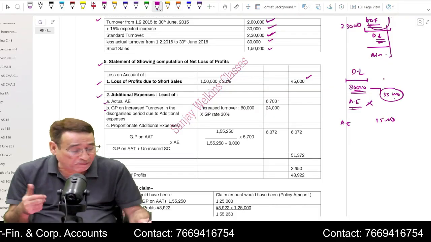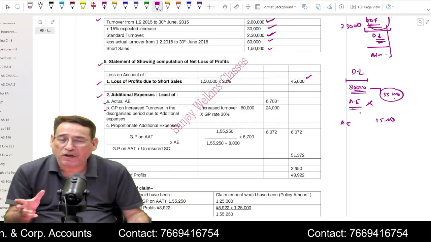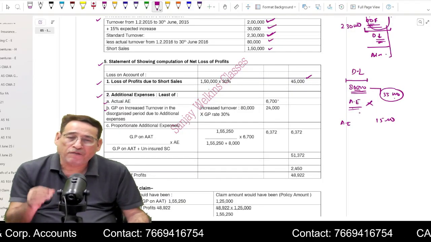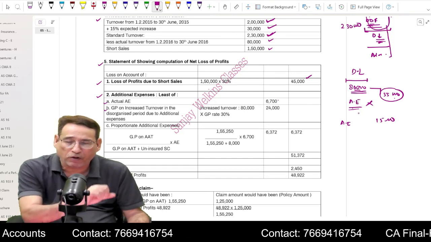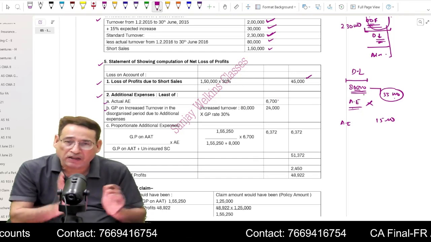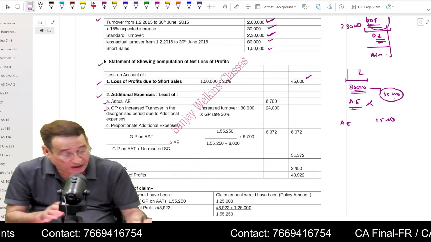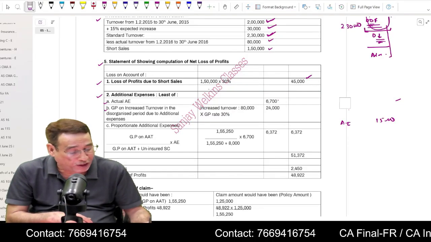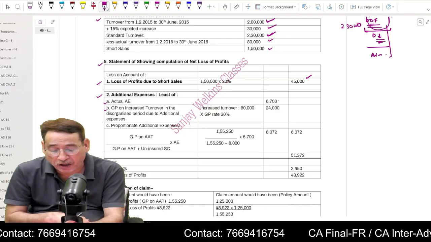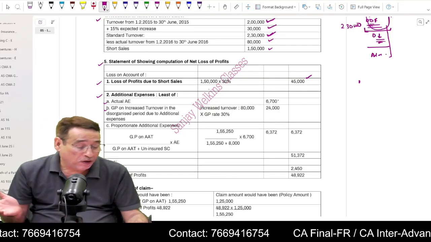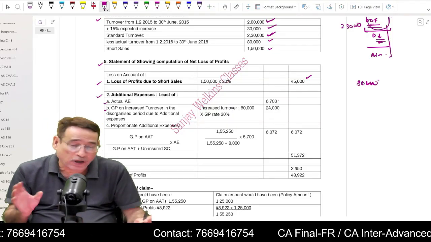But sometimes this information is not given in the question. That if additional expenses would not have been incurred, this would have been your sales. If nothing is given in the question, and in this question nothing has been given, to be very honest with you, it has been given only this much, that your sales in the dislocated period is 80,000.